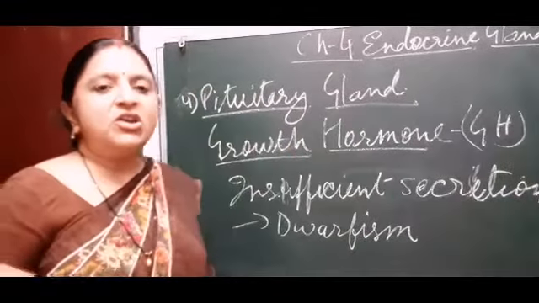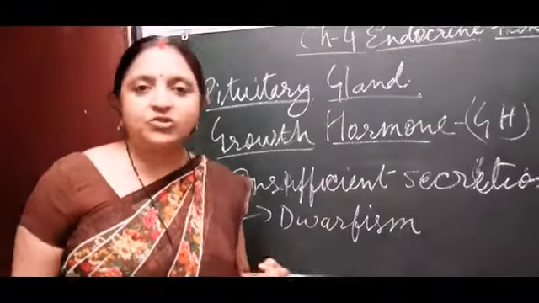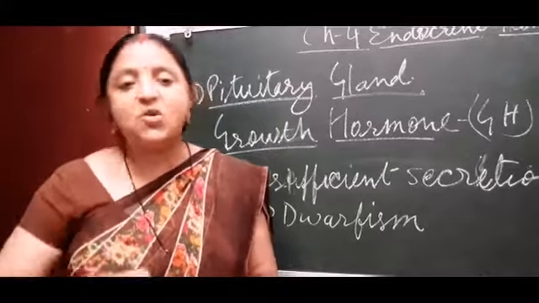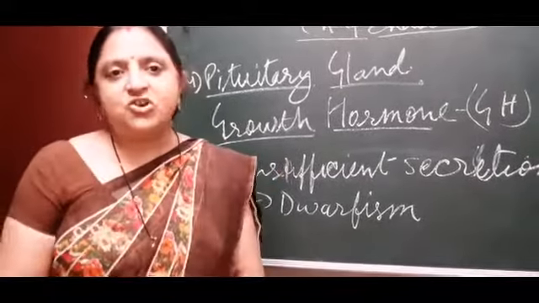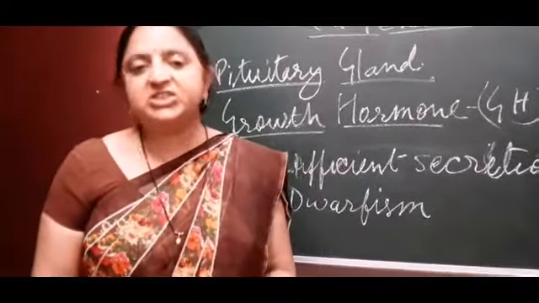Dwarfism means the person suffering from insufficient secretion of growth hormone. They do not increase in height, they are very small in size, and excess secretion of growth hormone leads to gigantism in a person.